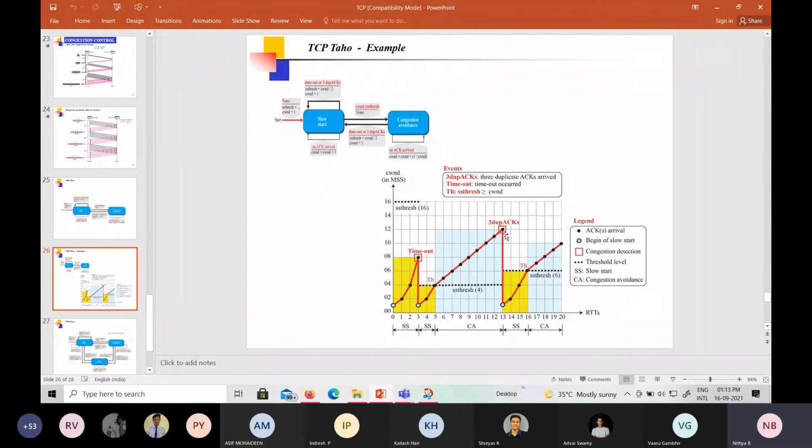Here, if we have the 3 duplicate acknowledgements, then what will happen? From the congestion avoidance phase we are moving to the slow start phase. So what is the threshold value now? The congestion window is 12, and 12 by 2 is 6. So now the new threshold value is 6, and the congestion window size is 1.